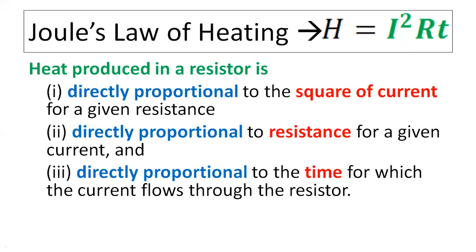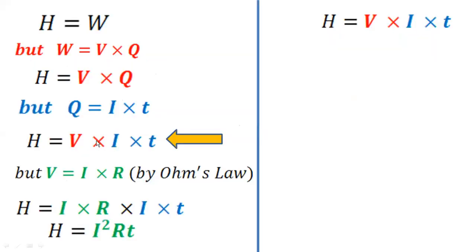Okay, now what we are going to do, we are again going to take this particular formula, H is equal to V into I into T. This formula I have written in a separate margin, the one which we had derived in our last derivation. Now in place of replacing, suppose in that section I have replaced the value of V, V, I, R. So I replace the value of V in this case. But what I will do, instead of replacing the value of V, I will replace the value of I.